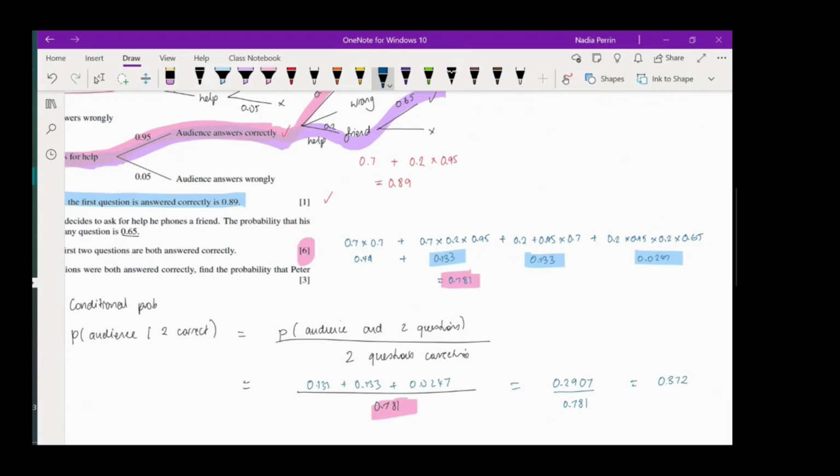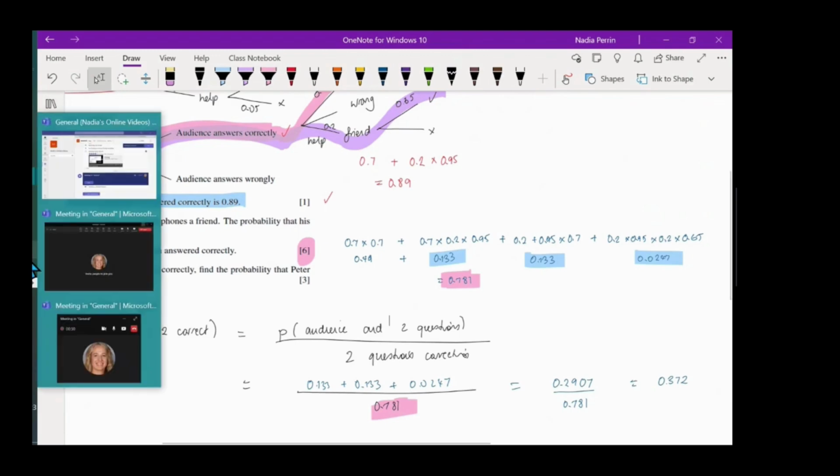So that is our fun tree diagram question of the day. I hope that made sense, and I hope that helped you out, Natalie.